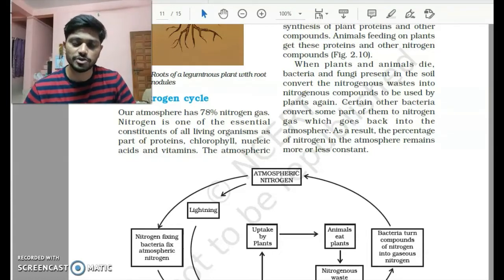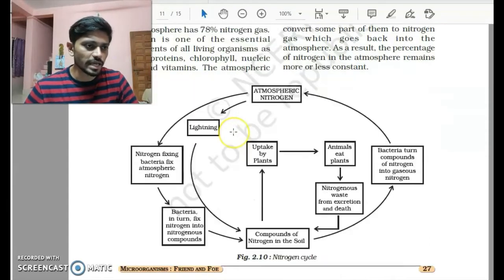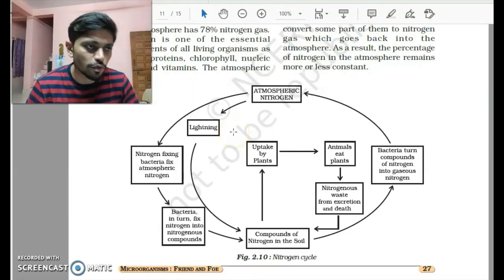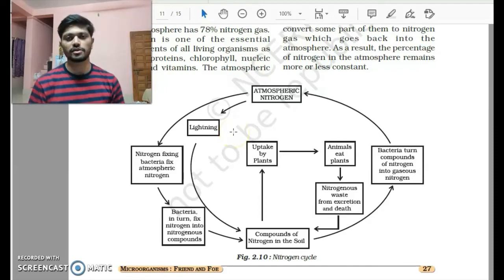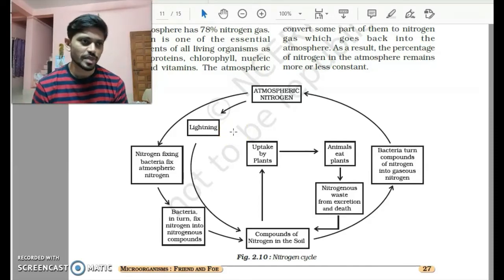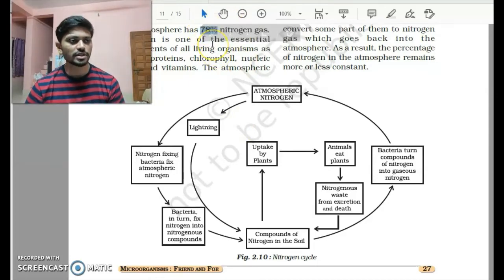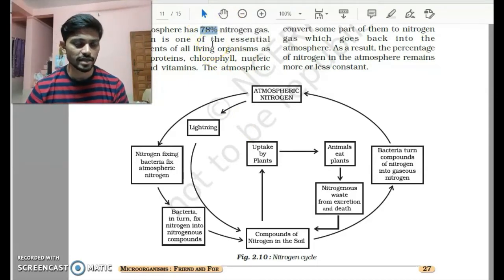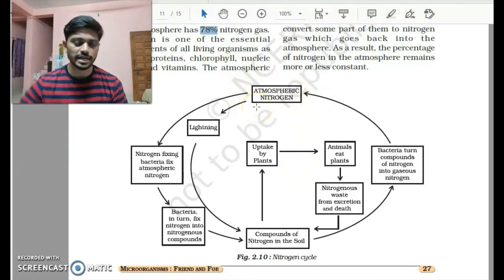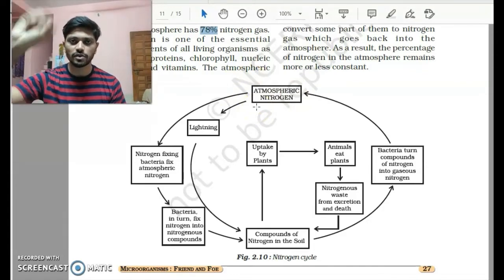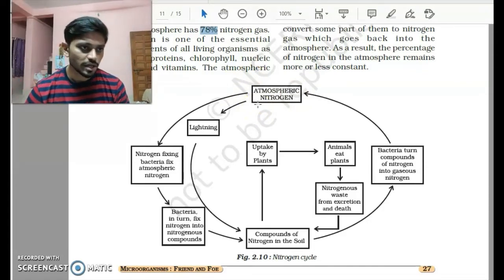So let's see about this nitrogen cycle. As you might be aware, most of the atmosphere on Earth is covered with nitrogen gas. Here they are saying that there is approximately 78 percent nitrogen gas in our atmosphere. And let's see how the cycle goes on, how the atmospheric nitrogen comes to us and how it gets back to our atmosphere. So this is atmospheric nitrogen.